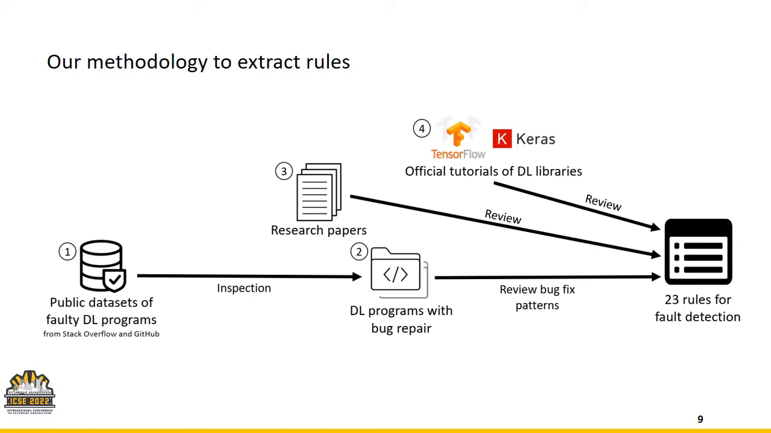Then, in the third step, we review some research papers related to faults in DL programs or best practices in designing deep learning models. At the end, we explored official tutorials of deep learning libraries like Keras and TensorFlow to get some knowledge about best practices on designing deep learning models and using them inside deep learning programs. Finally, we came up with 23 rules for detecting faults or design issues inside deep learning programs that have used feedforward neural networks as the deep model.